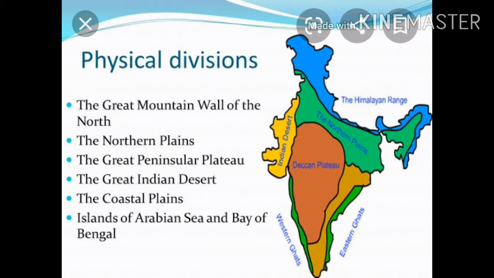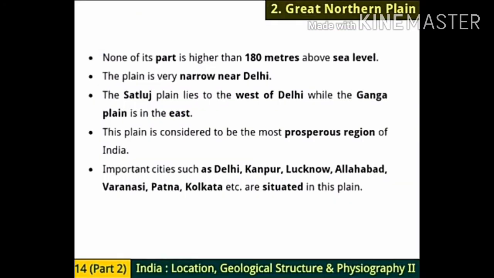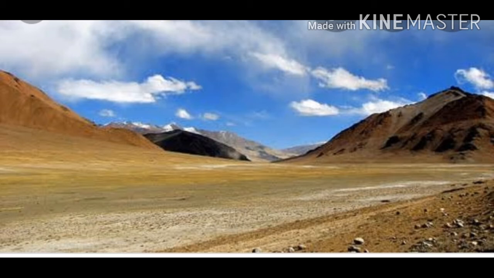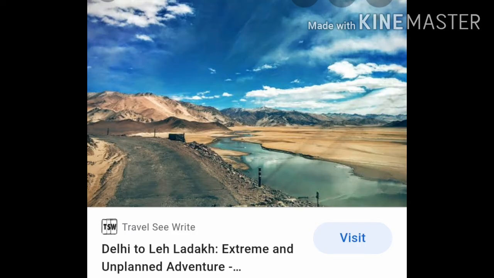See now the next point. None of its part is higher than 180 meters above sea level. It means not a single part of it is higher than 180 meters above sea level. So all this plain area is within 180 meters, not more than that. Next point, the plain is very narrow near Delhi.